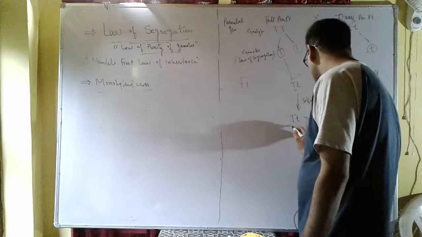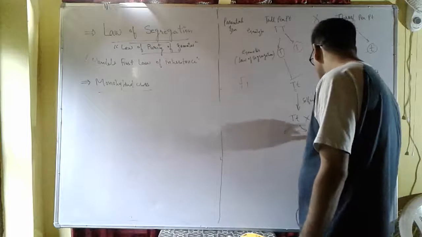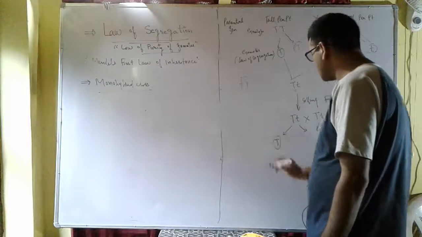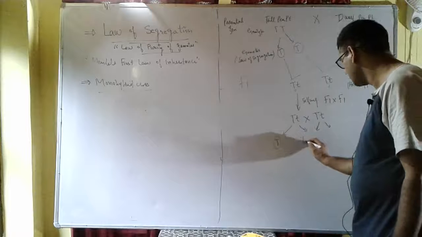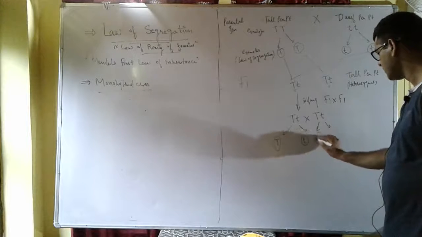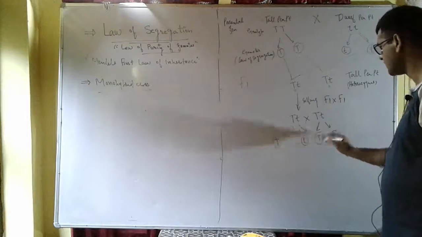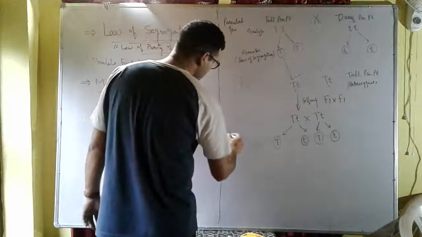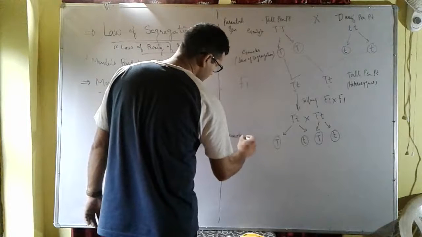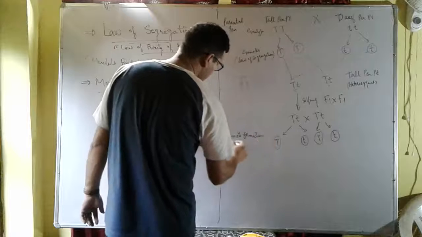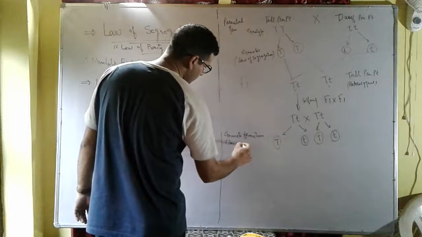And these are gametes, only one allele out of two alleles in a gamete. So this is gamete formation. Again, the law of segregation will apply.